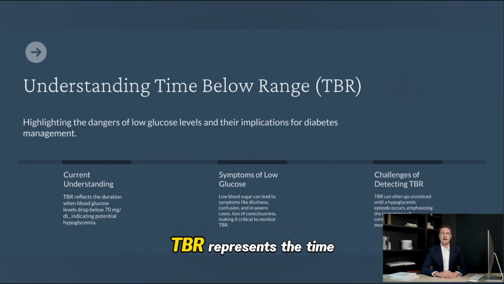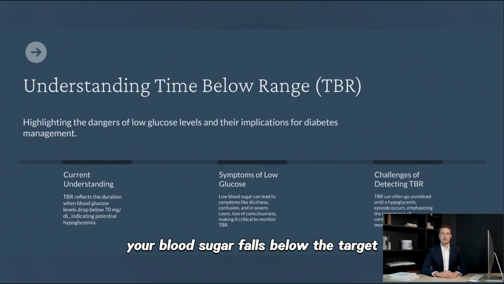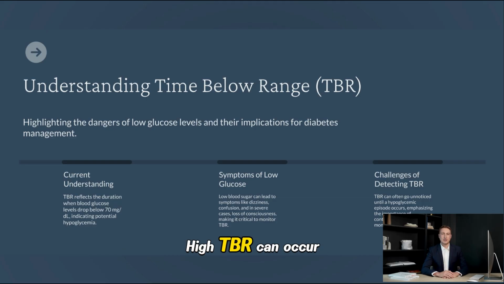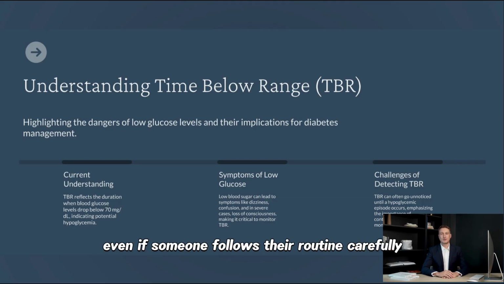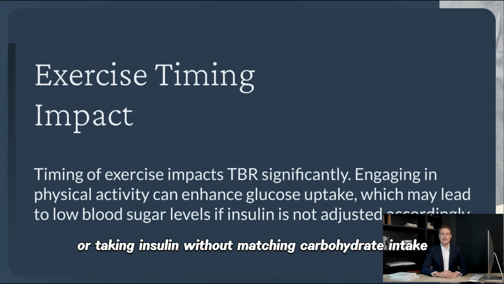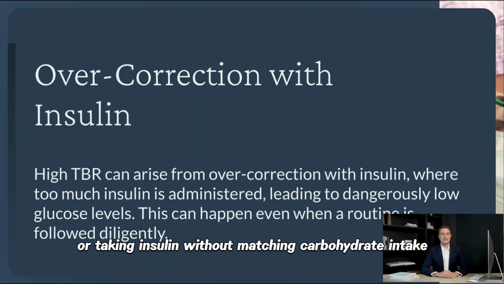TBR represents the time your blood sugar falls below the target, often defined as less than 70 milligrams per deciliter. Low blood sugar is dangerous and can cause dizziness, confusion, or even loss of consciousness. High TBR can occur even if someone follows their routine carefully. Causes include overcorrection with insulin or taking insulin without matching carbohydrate intake.